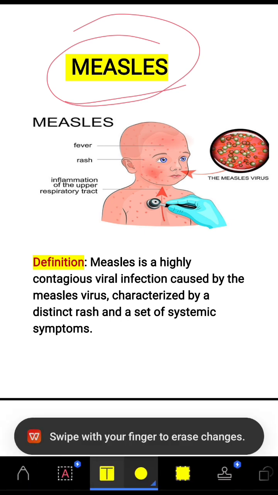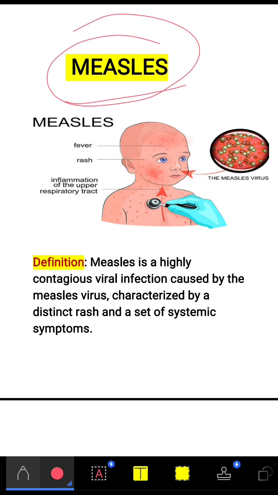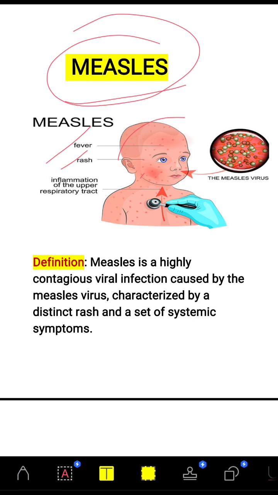First of all, we have to know what we mean by measles. Measles is a highly contagious viral infection that is caused by a virus. The virus name is paramyxovirus. It is characterized by fever, rash, and inflammation of the upper respiratory tract. Fever, rashes, and blisters, these are the signs and symptoms that will appear.